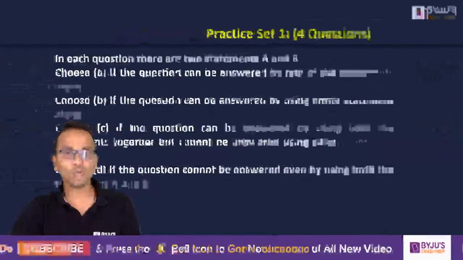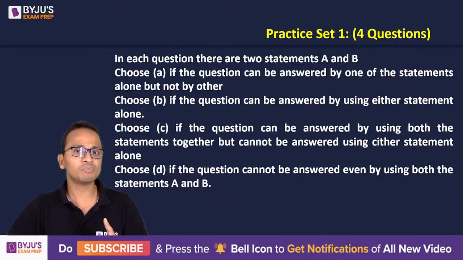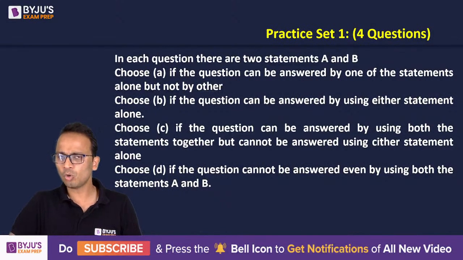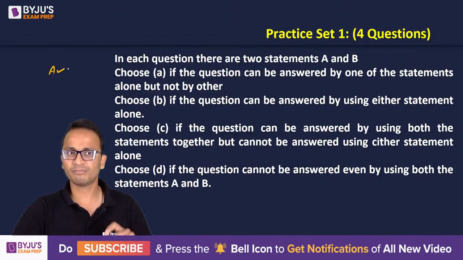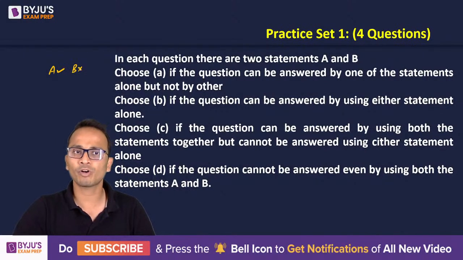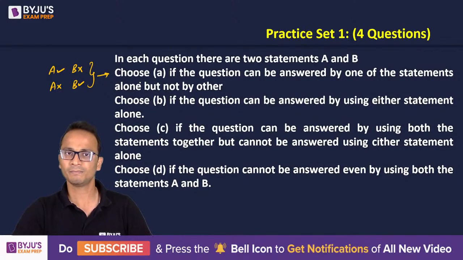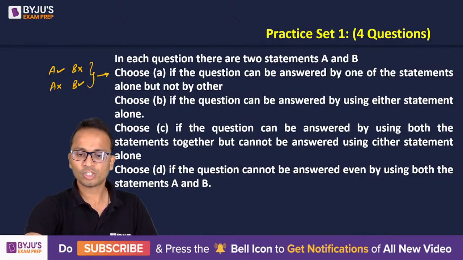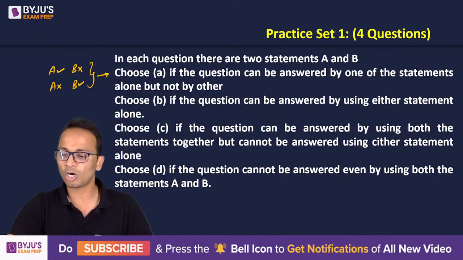I'll take you back to the options. Option A said that the question can be answered by using one statement alone but not by the other. So if I can get the answer from statement A but not from statement B, or I will not get the answer from statement A and will get it from statement B, in both these scenarios I'll mark option A. Alright, fine. So the correct answer for this one should be option A, that is, the question can be answered by using one statement alone but not by the other.